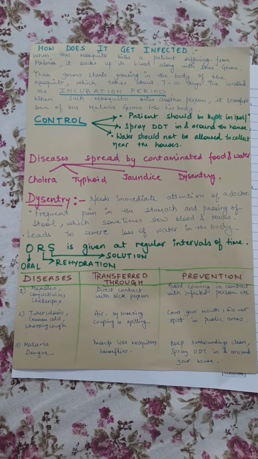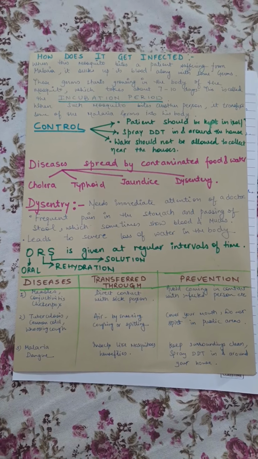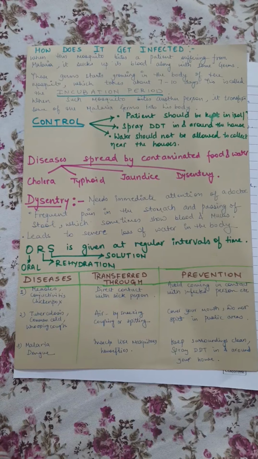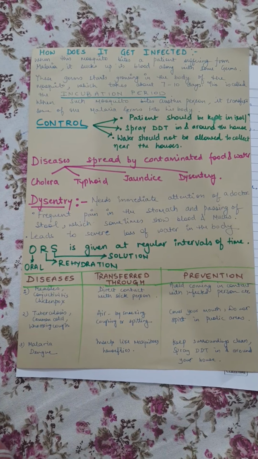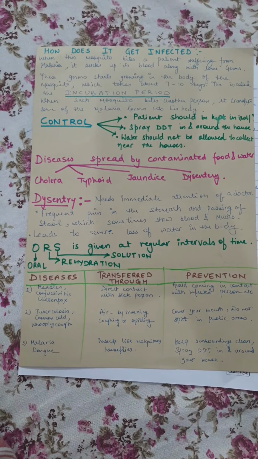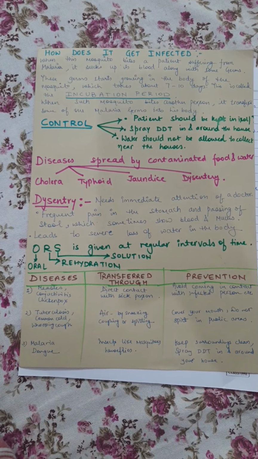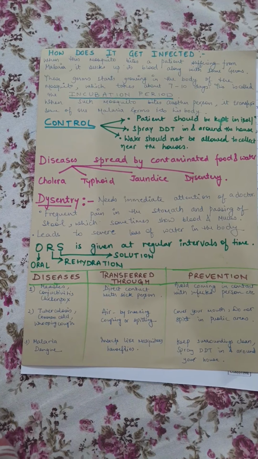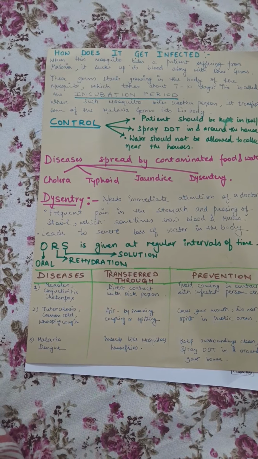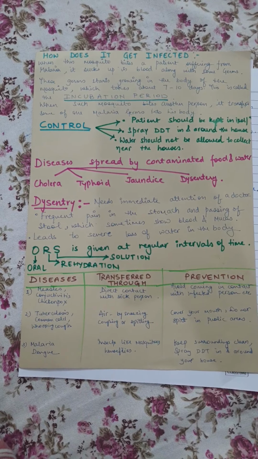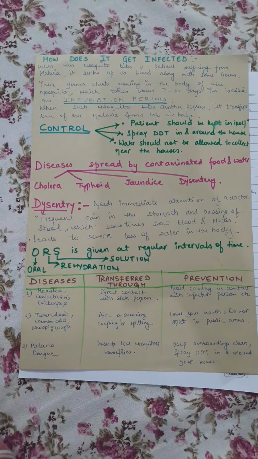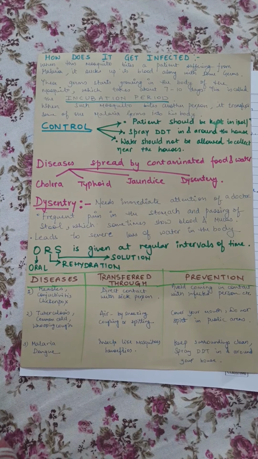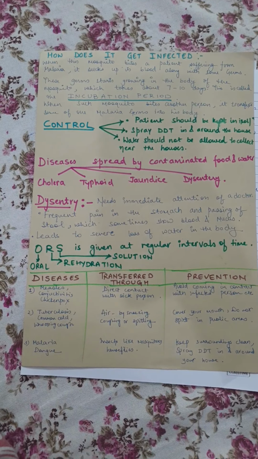Now I will tell you about some diseases, how they are transferred and how we can prevent them. Diseases like measles, conjunctivitis, chickenpox, etc. are transferred from direct contact with a sick person. Avoid coming in contact with the infected person or touching anything used by him, like towels, utensils, etc. Diseases like tuberculosis, whooping cough, common cold are transferred through air by sneezing, coughing or spitting. We should cover our mouth when we sneeze or cough. Do not spit in public places.